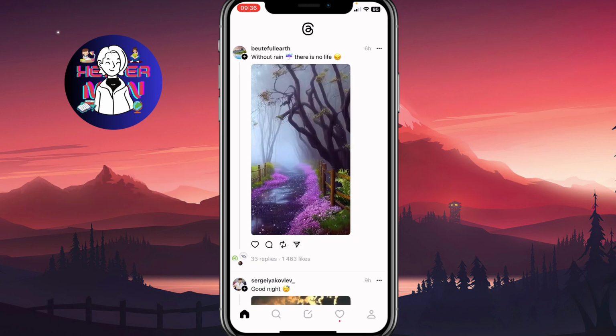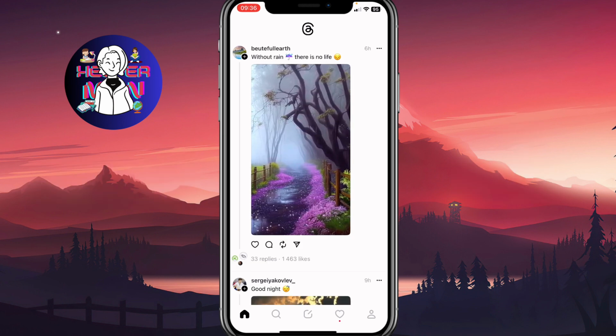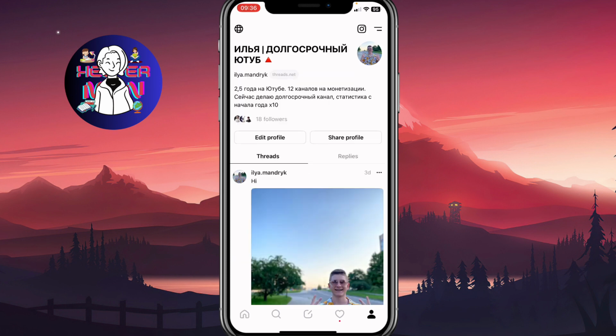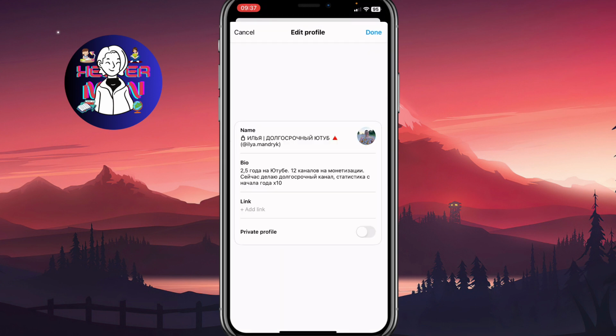If we open our Threads account and open our profile in the right bottom corner, we can find the Edit profile button. If you click on it, we'll find the last line, which says Private account, and then turned on or turned off. If this feature is turned off, as for me, it means that you already have a public profile.